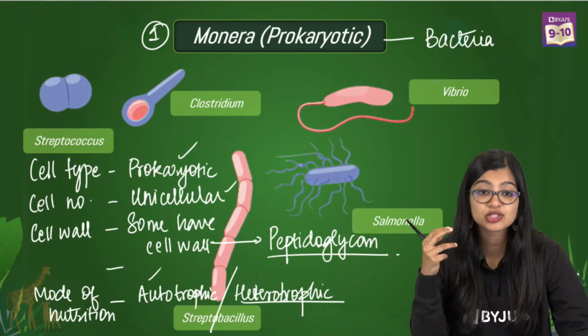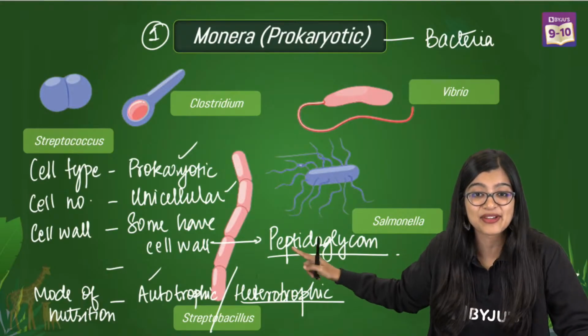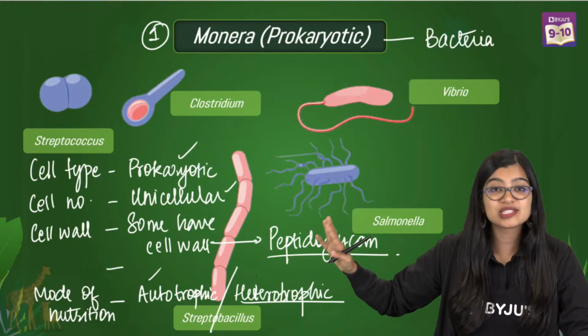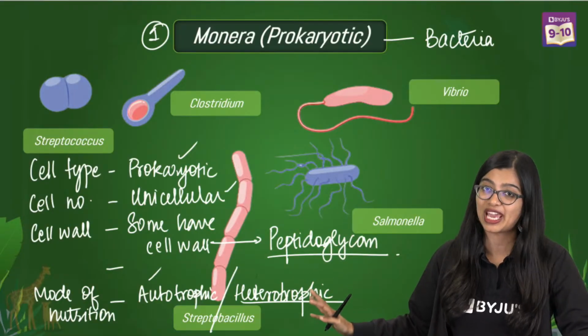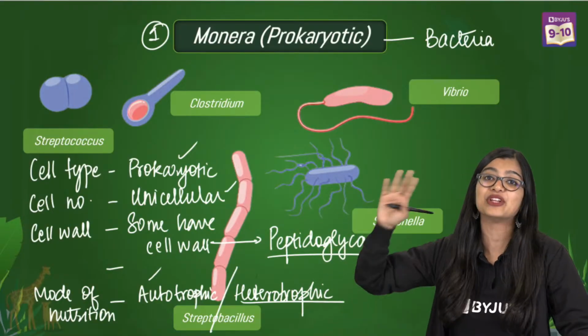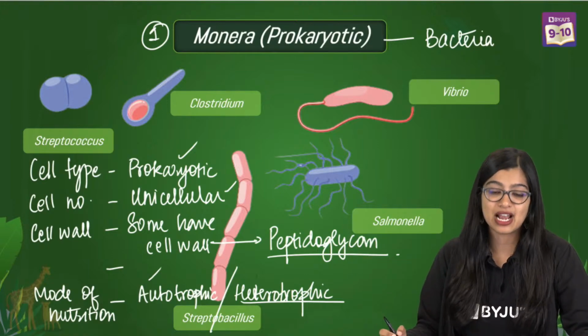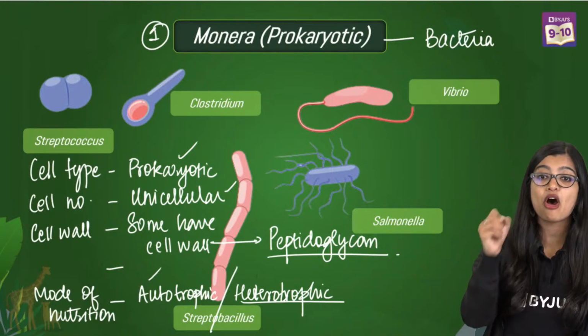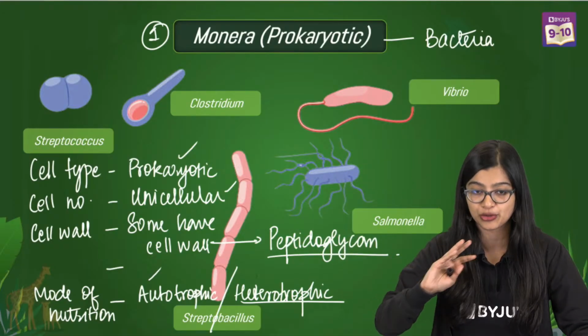Ma'am, cell wall is cellulose. Exactly, but cellulose is in plants. That's why I wrote this. Cellulose does not make up every cell wall of living organisms. And when we learn fungi again, you will understand the difference. All right. So are we clear? The cell wall of prokaryotic cells is made up of peptidoglycan. Write this down, take a screenshot, whatever you need to do.